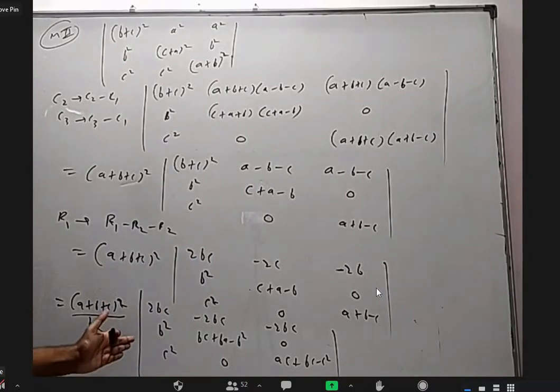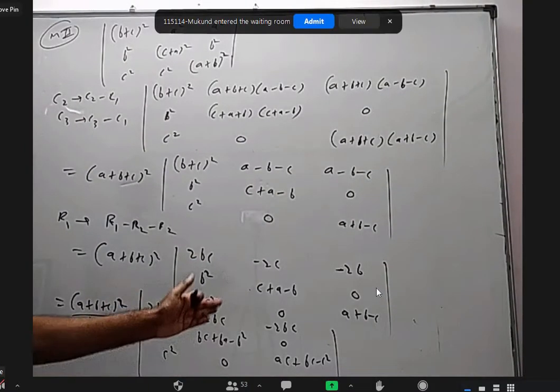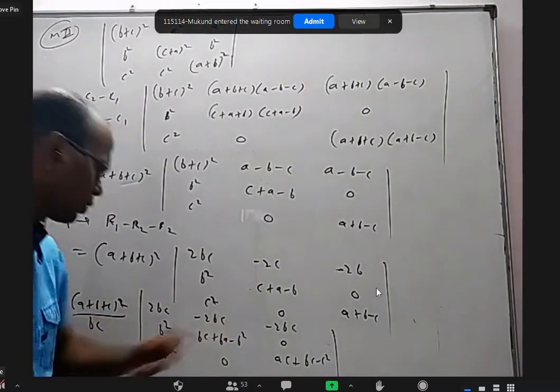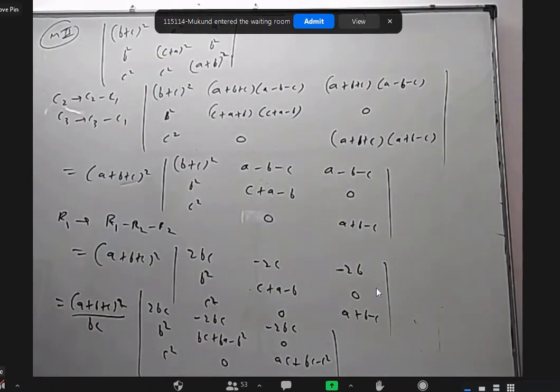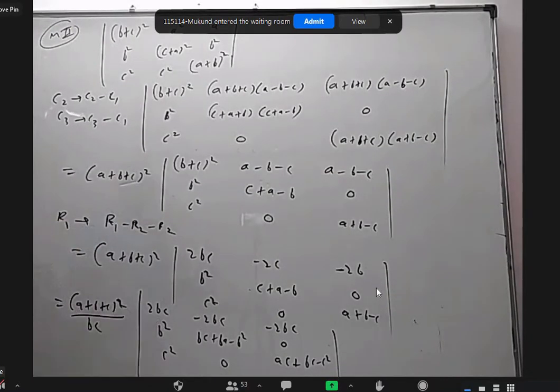Now first column, I want to add to second column and third column so that I can convert these two into zeros. This C square will go, this C square will go. After that we expand. It is almost similar to the previous one. Just maybe it may be a little more orderly. That's all. There's not much of a difference.